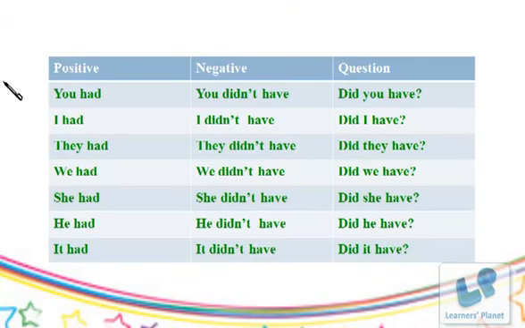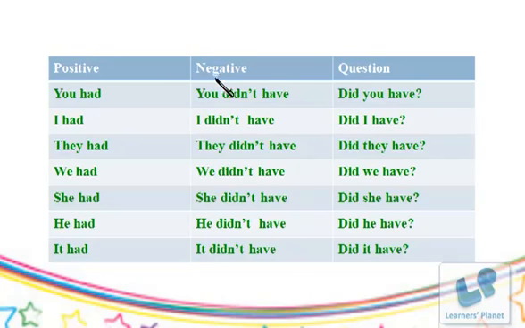Now children, we will see how the first person, second person, third person singular and third person plural with had, which forms positive, can be changed into negative and question form. So this is the first one. You had. This means that the particular thing that we are talking about belonged to you in the past or earlier, but now it doesn't.